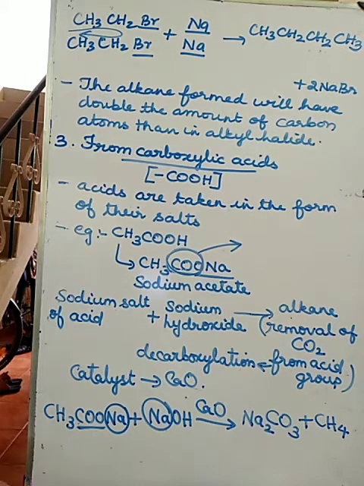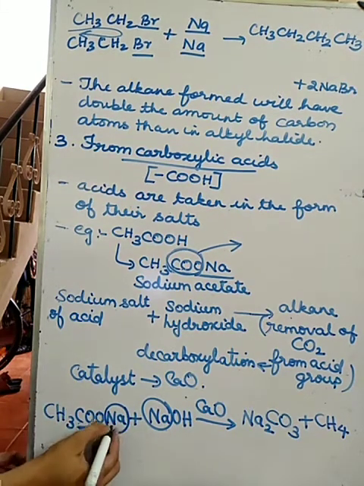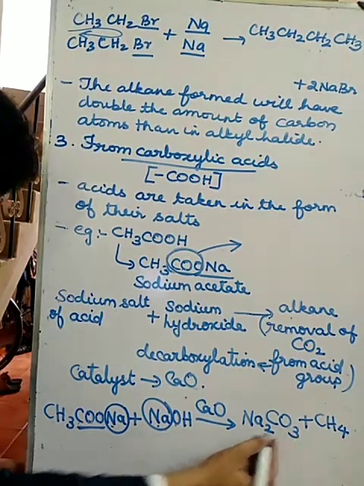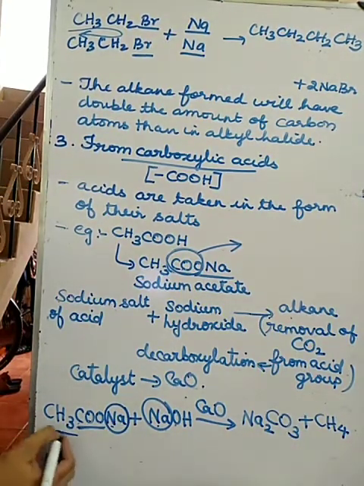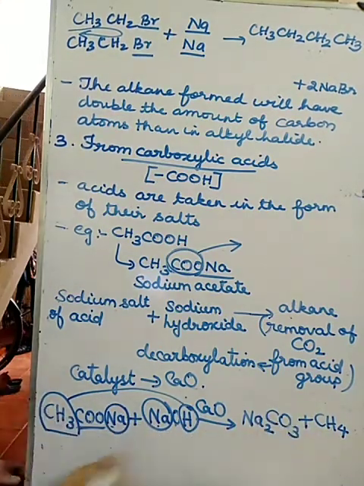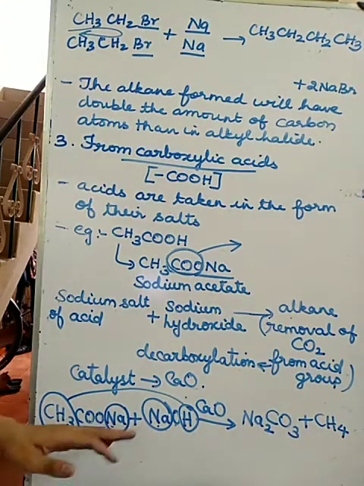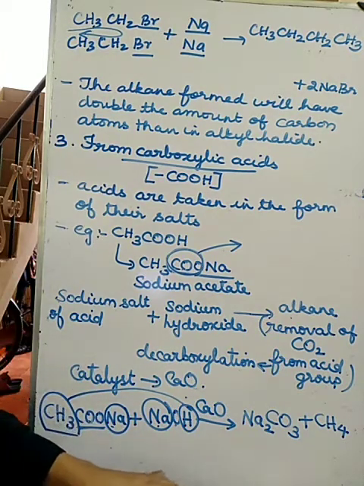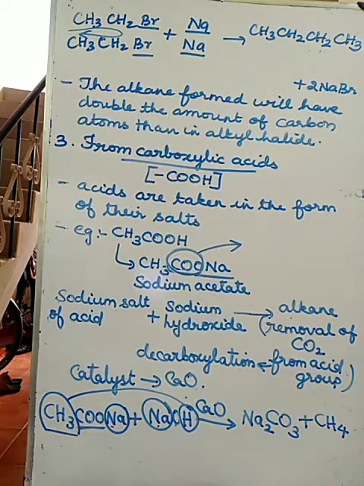Understood? So Na2CO3 plus CH4. This is how we are going to prepare it from carboxylic acids.